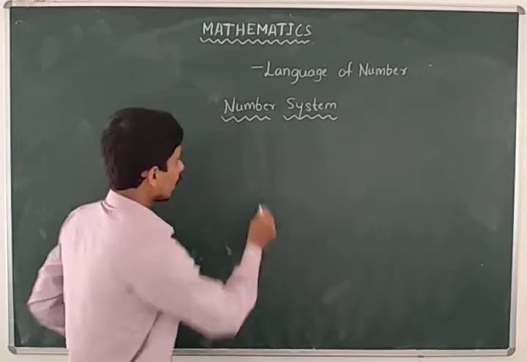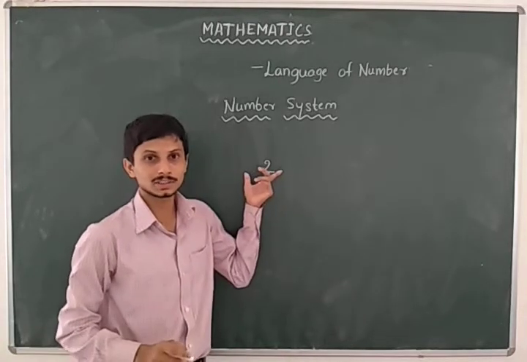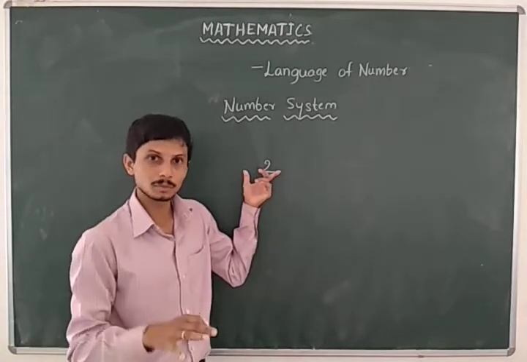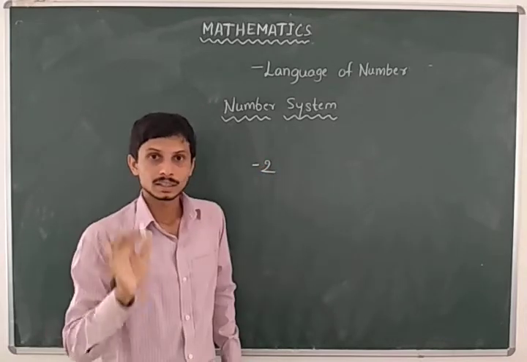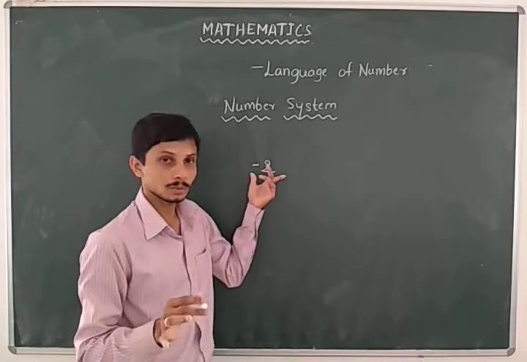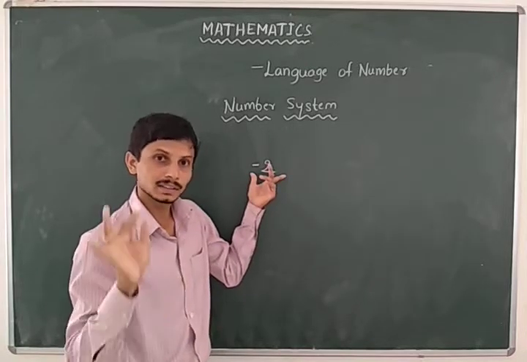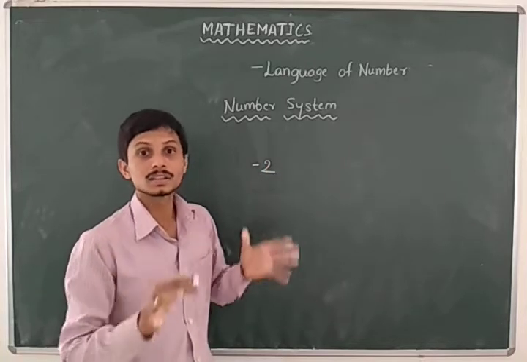For example, I consider 2 here. 2 belongs to the natural number set, also whole numbers, and also the integer set. When we insert a negative sign, so this 2 is prefixed by a minus sign, it turns into a negative integer, so it's an integer.